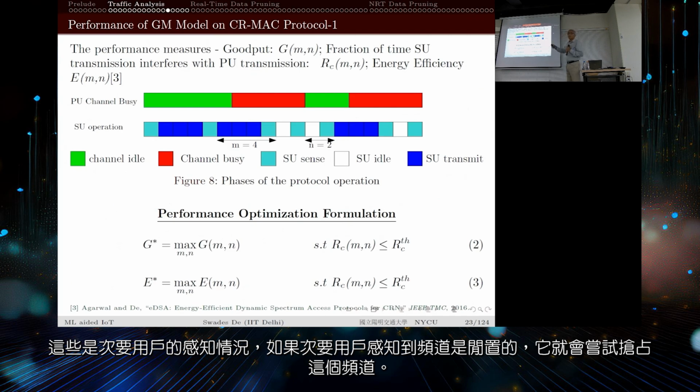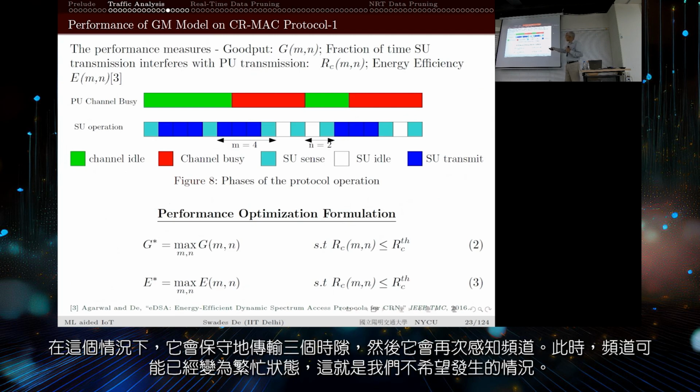In this case, let's say it conservatively predicts that it will transfer only 3 slots, and then it senses again and the channel is available. Now it is going to collide with this busy period, and that is what is unwanted. So for m equal to 2 and so on.